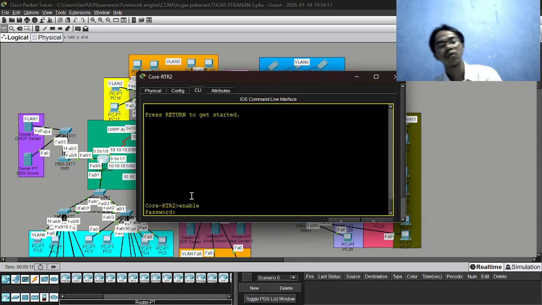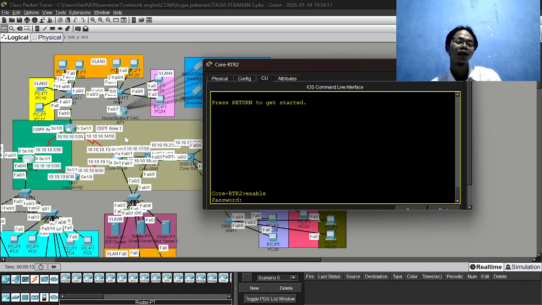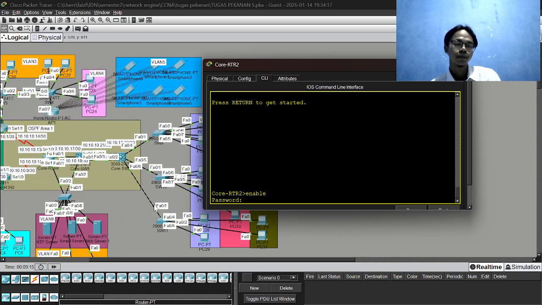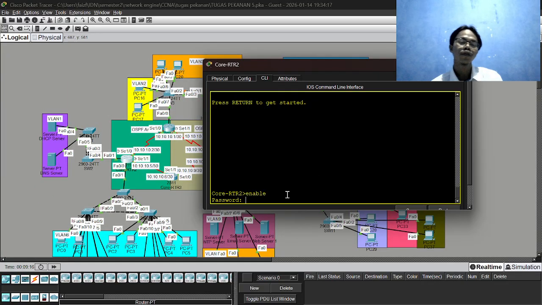This is the password I mentioned before. We must configure all nodes, all routers, all switches, and the MLS with the secret password, and the value of the password is Cisco.